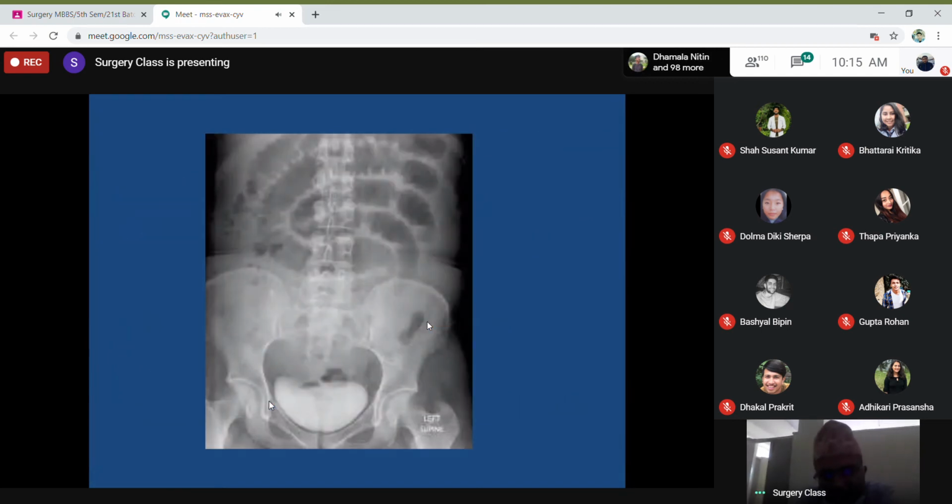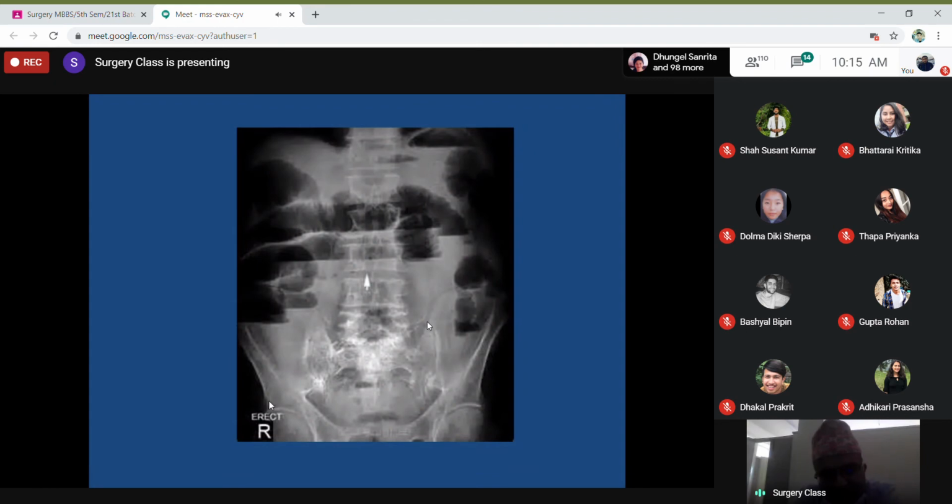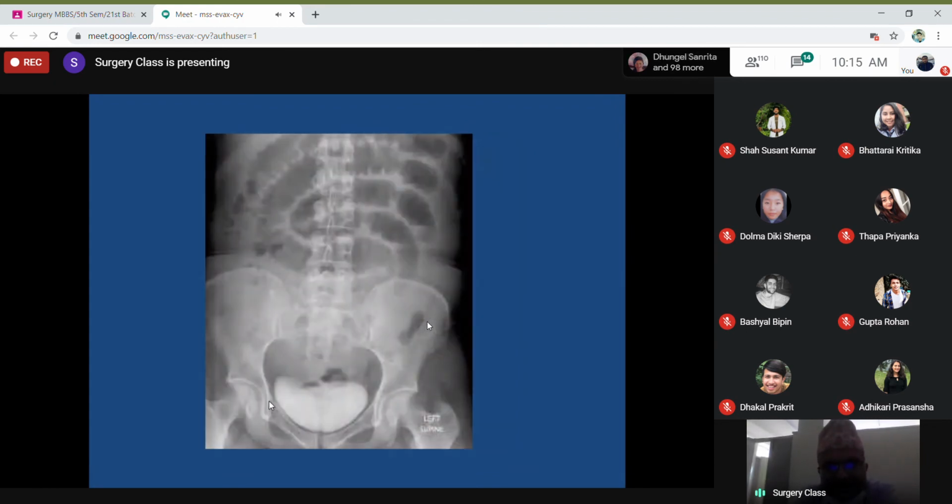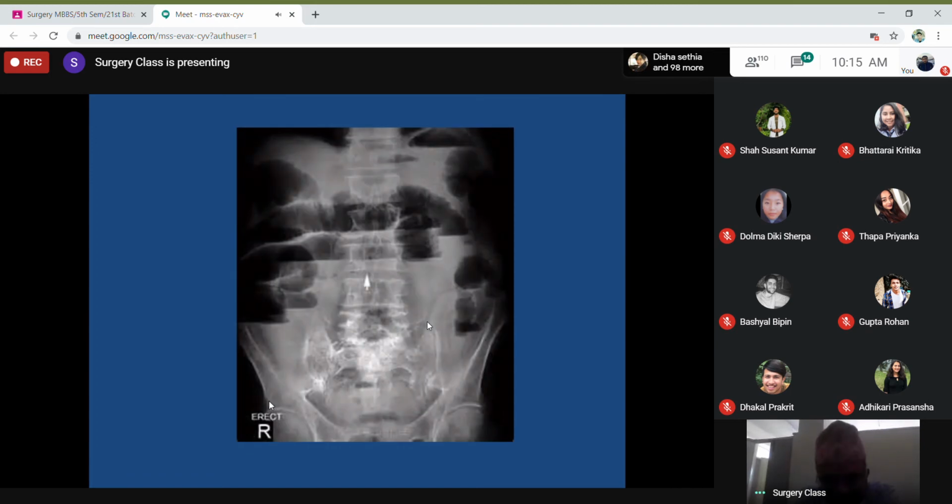In acute intestinal obstruction, we do two X-rays. One is supine like this and the other is erect. And always remember, when somebody asks you what is the gold standard investigation for diagnosing acute intestinal obstruction, you should always say abdominal X-ray.